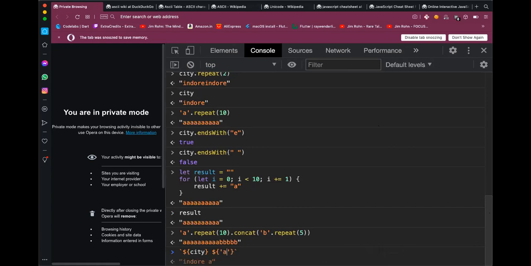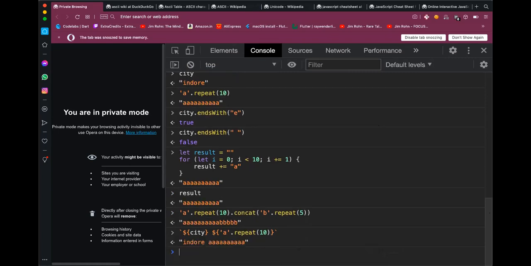I can put some stuff here like a dot repeat 10, and the result will come as Indore repeated 10 times. I can put in basically any kind of JavaScript code or a variable in this dollar curly brace on, curly brace off.